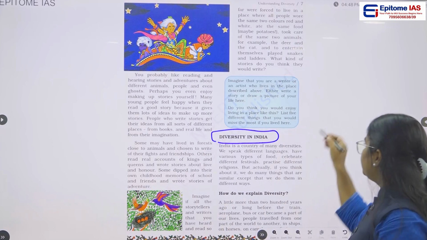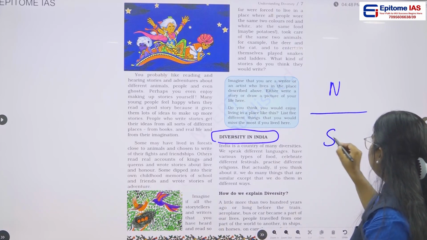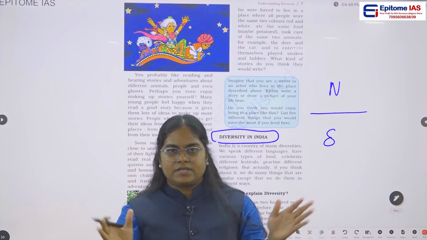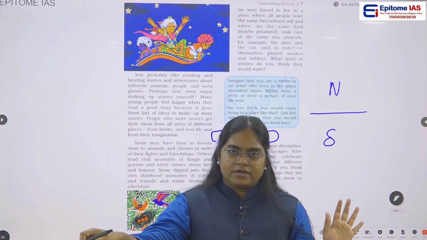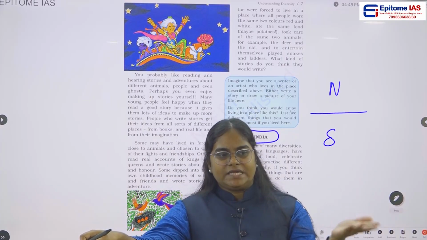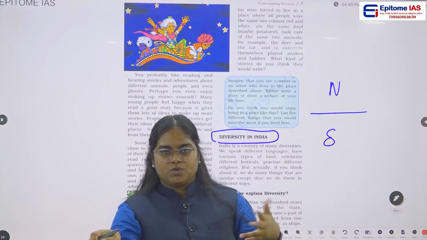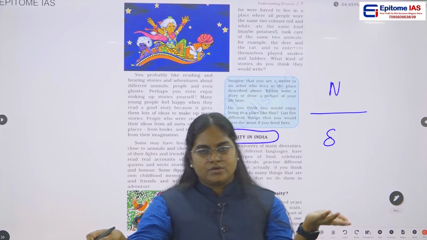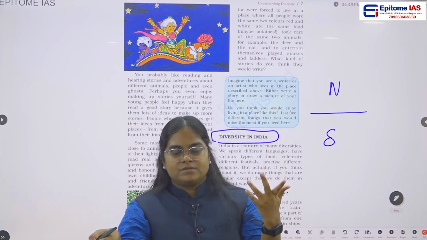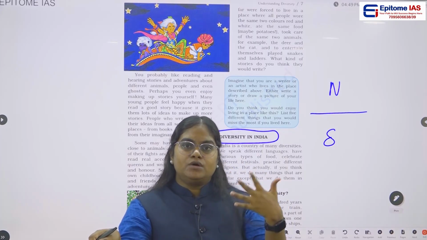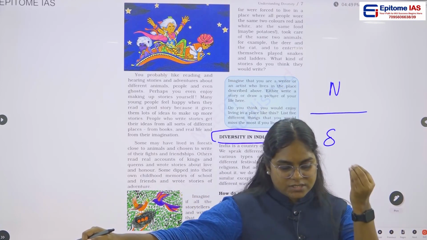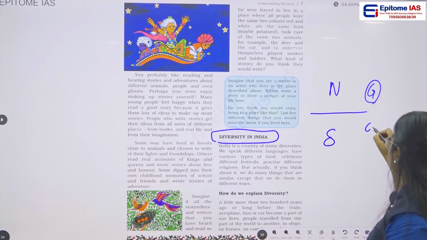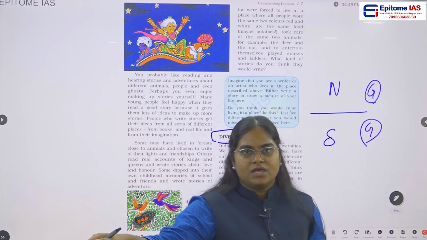For example, if you take North India versus South India, the South Indian people are going to eat rice throughout the year. Every day they are going to eat rice. Tell me whether they eat roti very often or rice very often. Obviously they eat rice very often, whereas in North India they eat roti. They might also consume rice, but more often they will be eating roti. It also shows that there are some geographical differences between North India and South India.